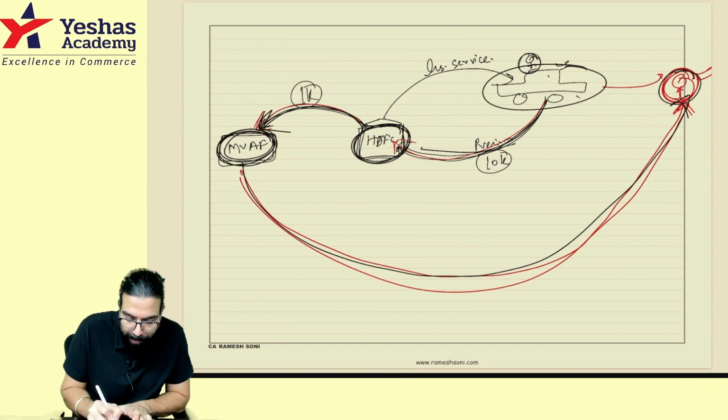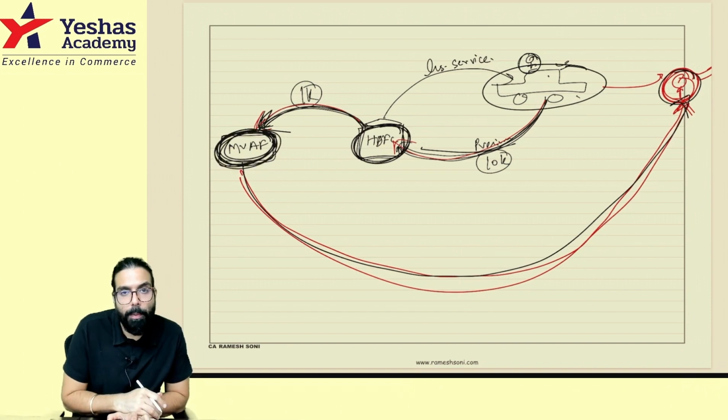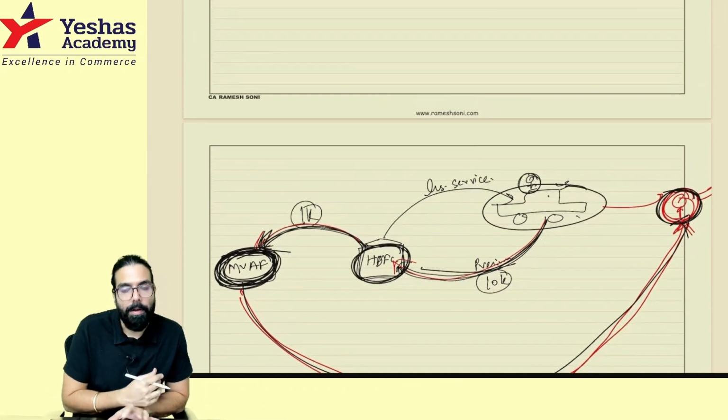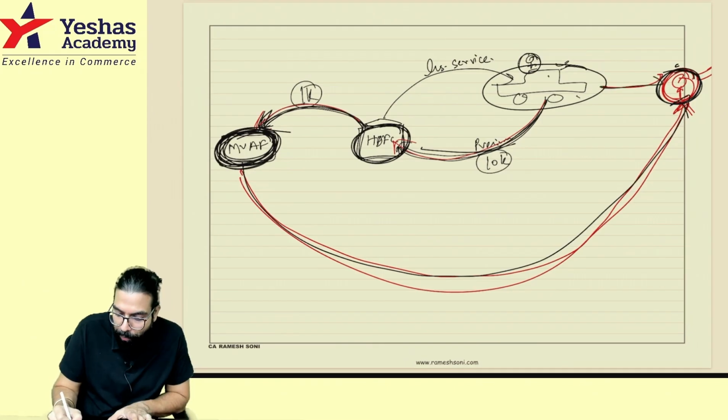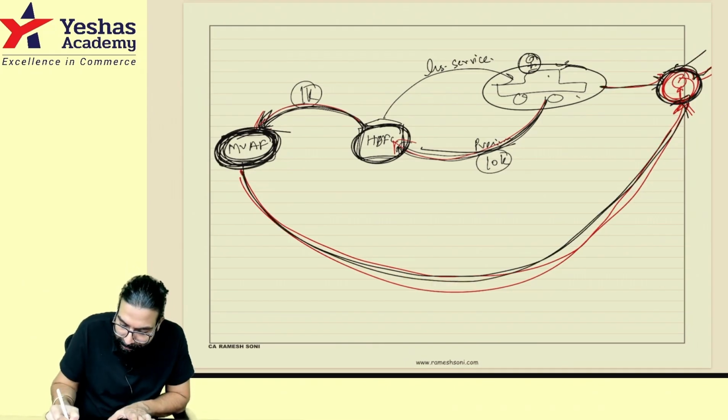So don't you think the motor vehicle accident fund is providing services? Yes, sir. And is the motor vehicle accident fund giving money to all the victims of hit and run cases? If you hit this person and run away, this person is given money by the motor vehicle accident fund.